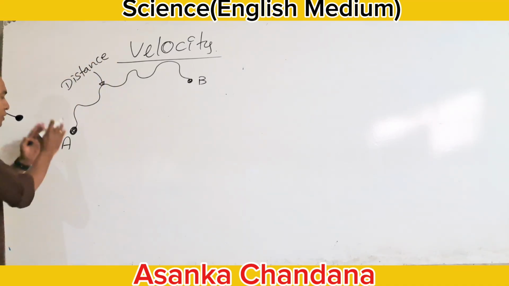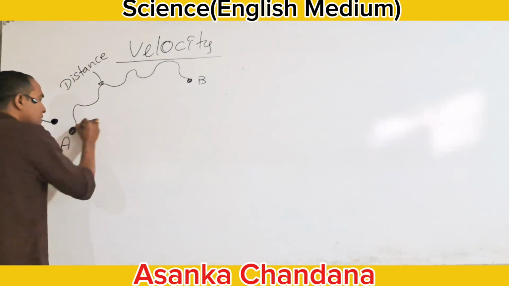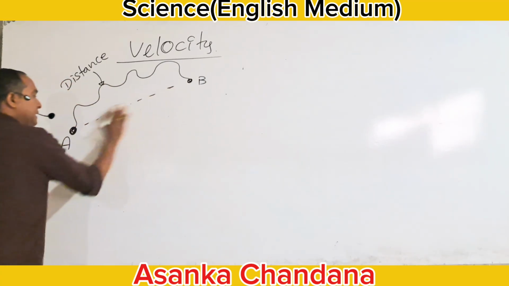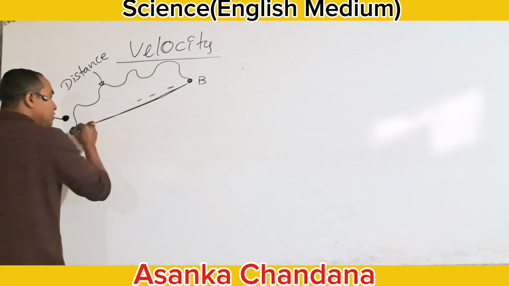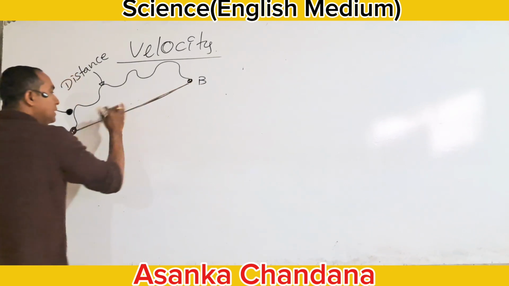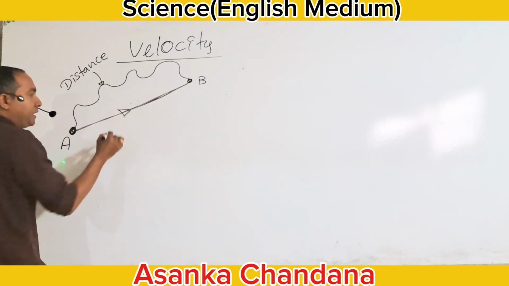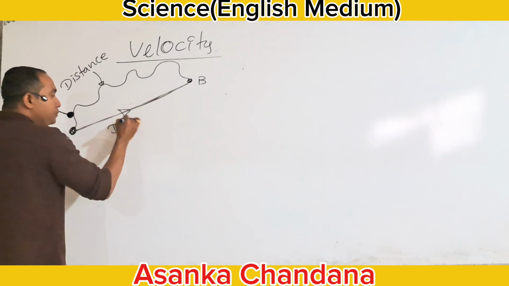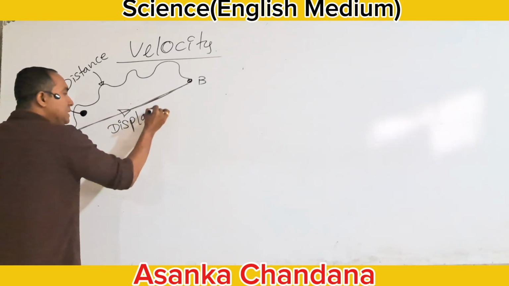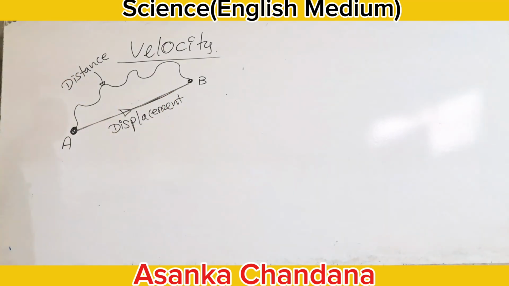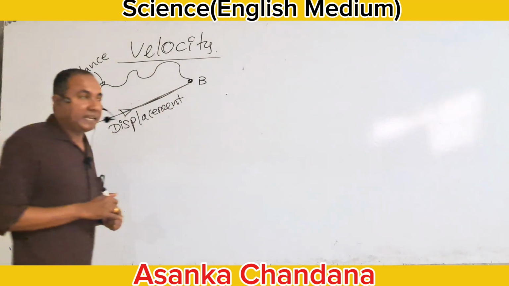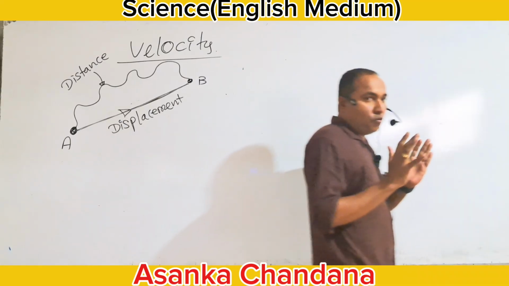The change of position from A to B is like that. This is the change of position. Change of position from the starting point to the ending point is known as what? Displacement.